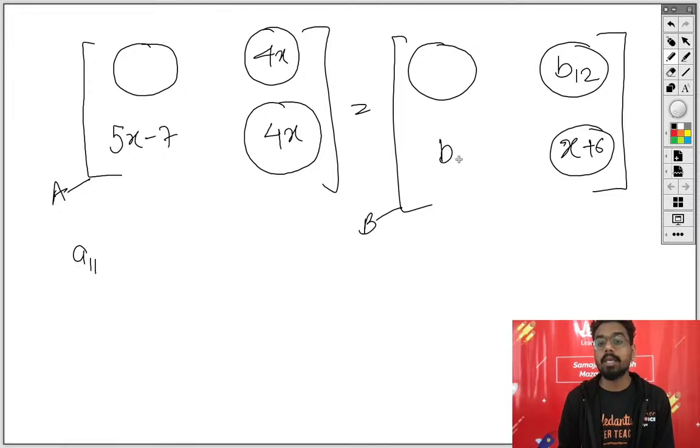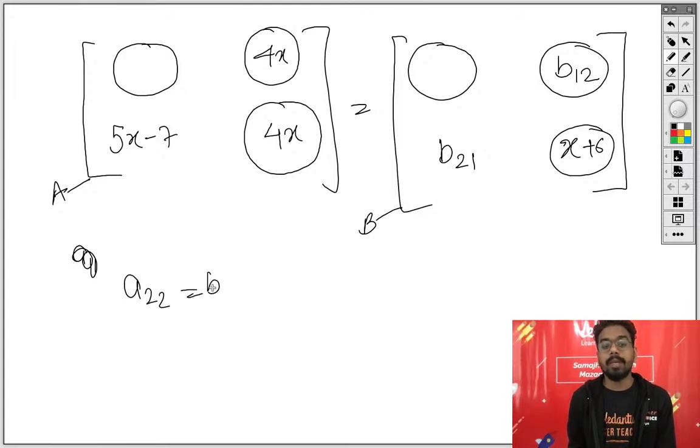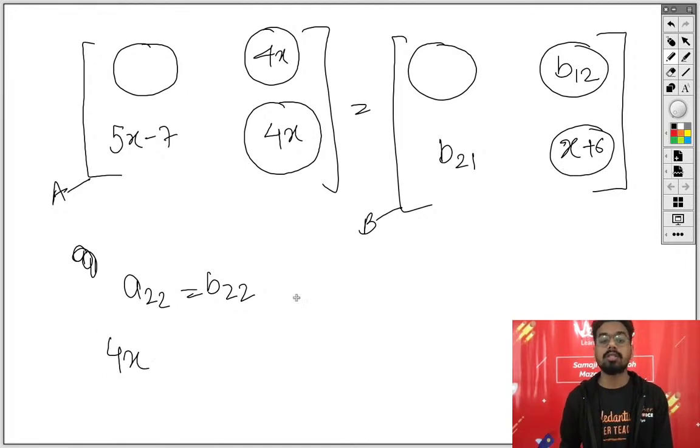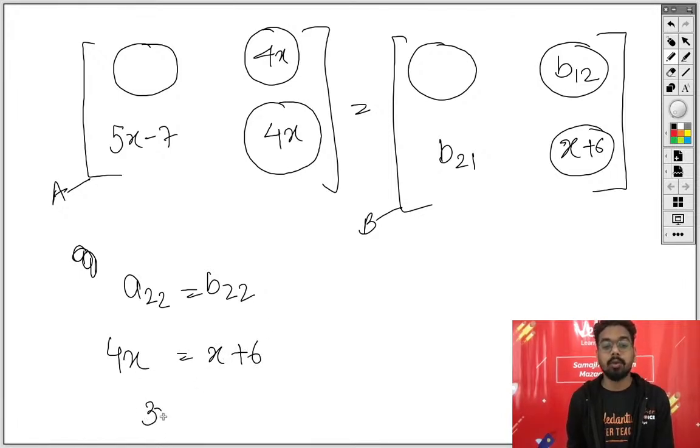This is B21 and this is B22. For me, equating A22 equal to B22 is very easy, because A22 involves just 4x and B22 involves just x plus 6. From here, 4x equals x plus 6, so 3x equals 6, and x equals 2.